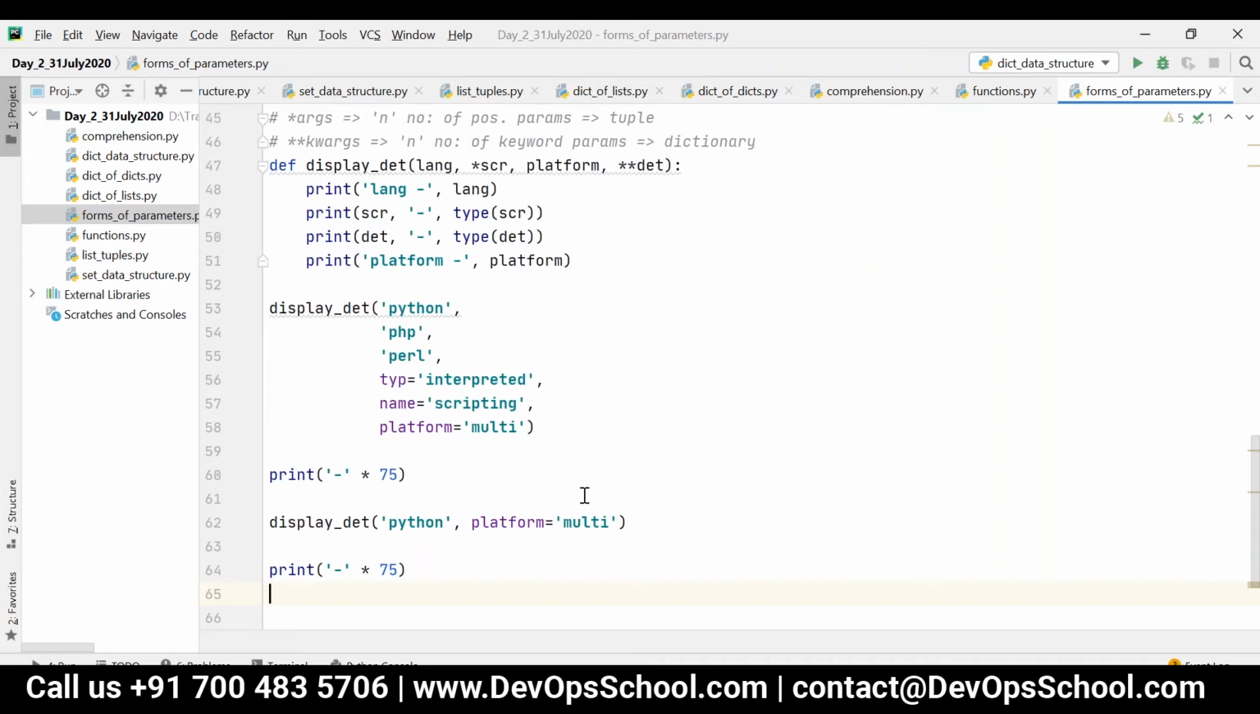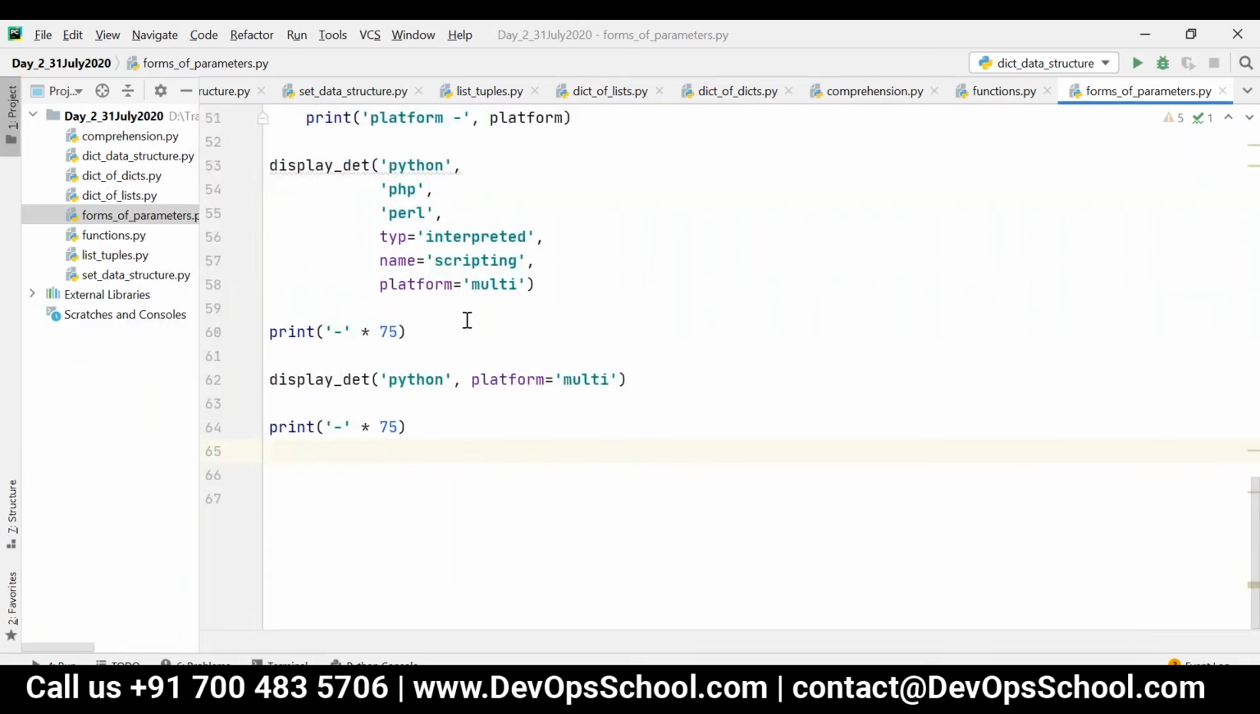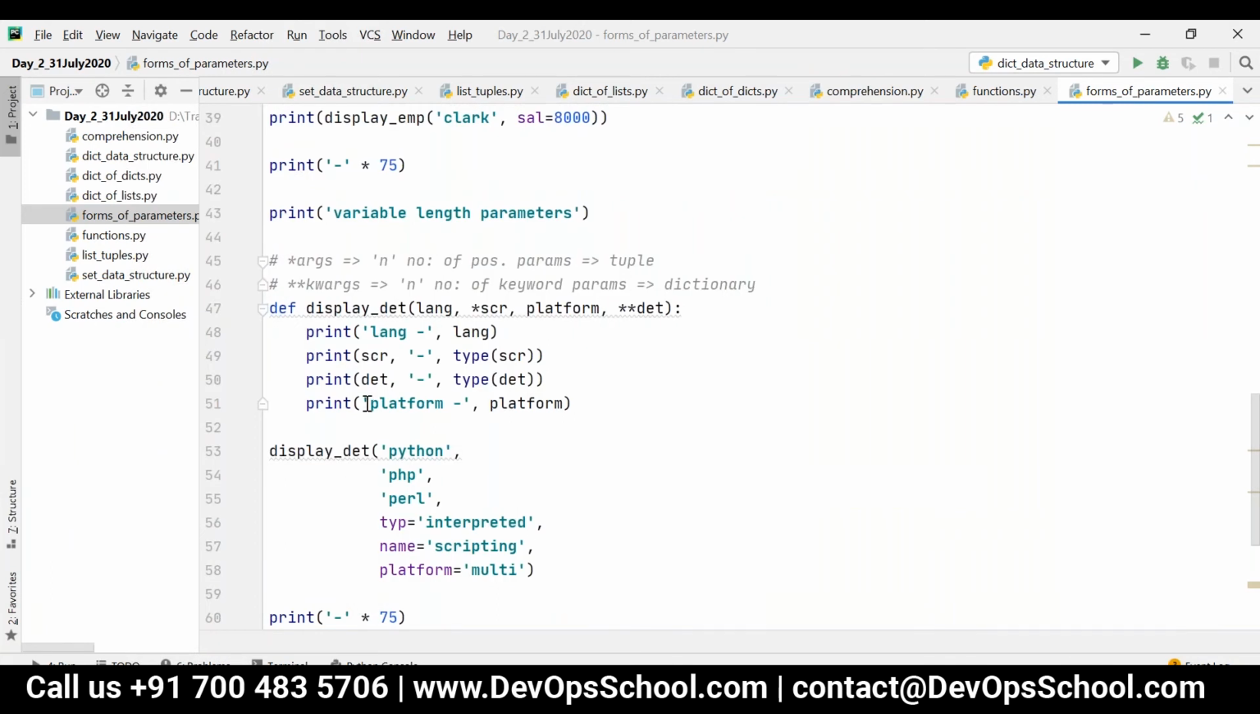Yeah, I have done. Can you please show me that output once again? I think something is missed. I'm getting platform multi. So some keyword I think is missing somewhere. See here, platform multi. You would have forgotten to give the single quotes, line number 51. Yeah, right. That is correct.